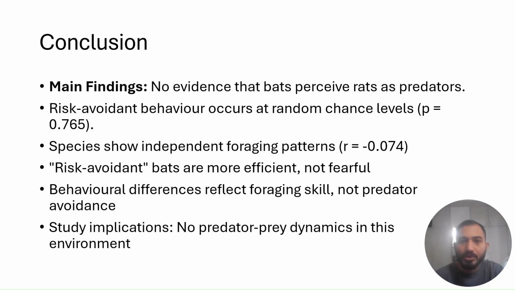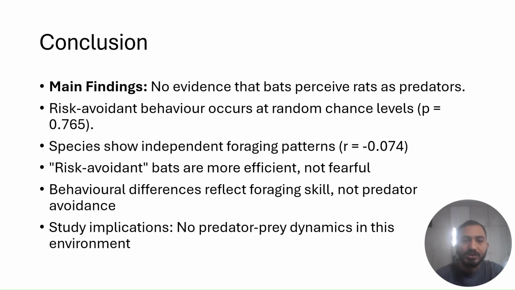Based on our comprehensive analysis using both datasets, we conclude that there is no evidence to support the hypothesis that bats perceive rats as potential predators. Several key findings support this conclusion. First, the proportion of risk avoidance behavior at 50.5% is not significantly different from what would occur by random chance, with a p-value of 0.765.